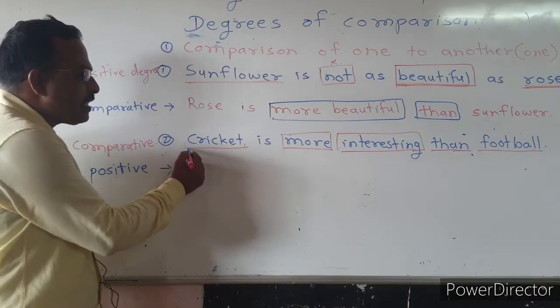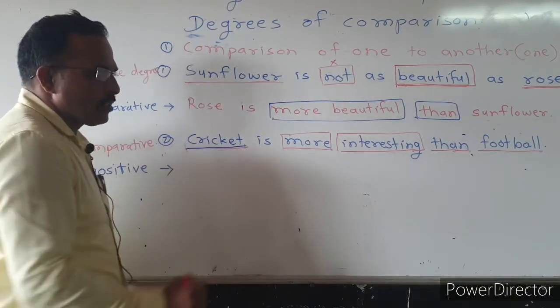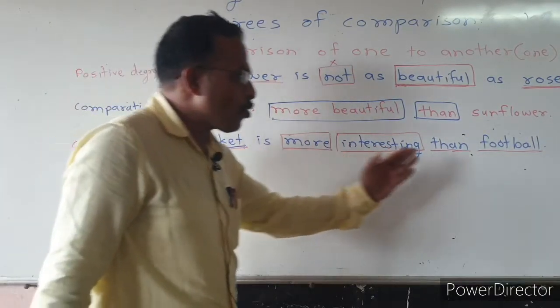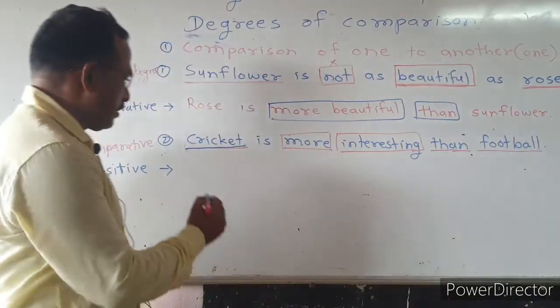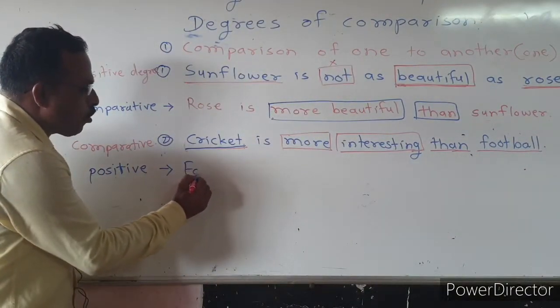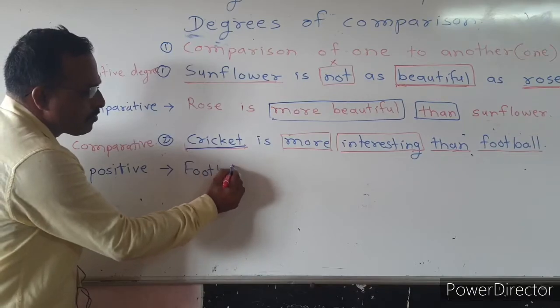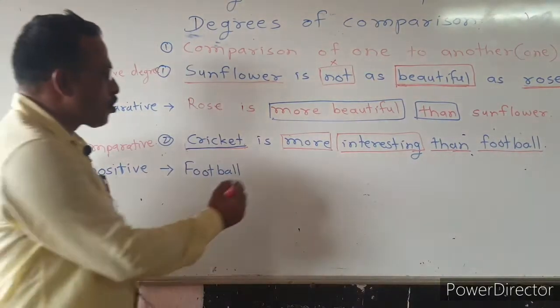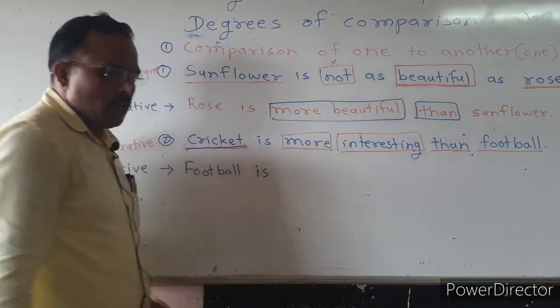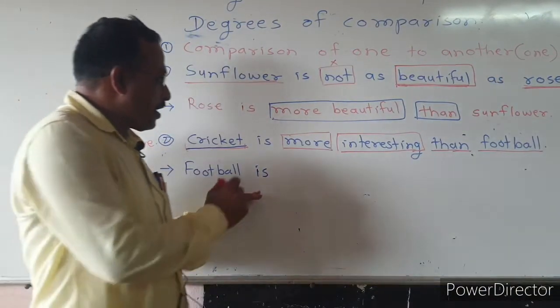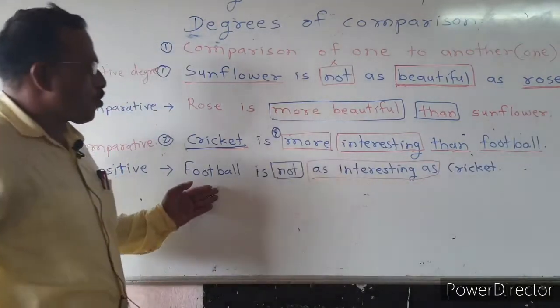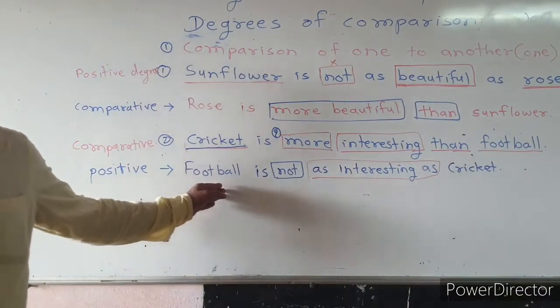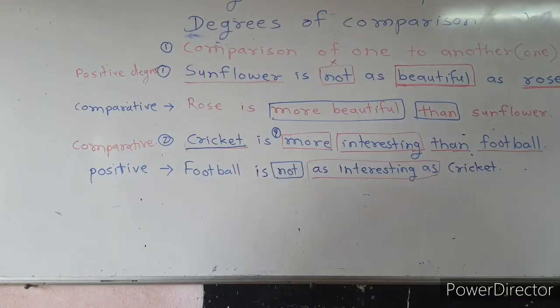So it changes its place. Cricket changes its place, and football also changes its place. Now the last word football becomes the first of the answer. Our answer: football is not as interesting as cricket.